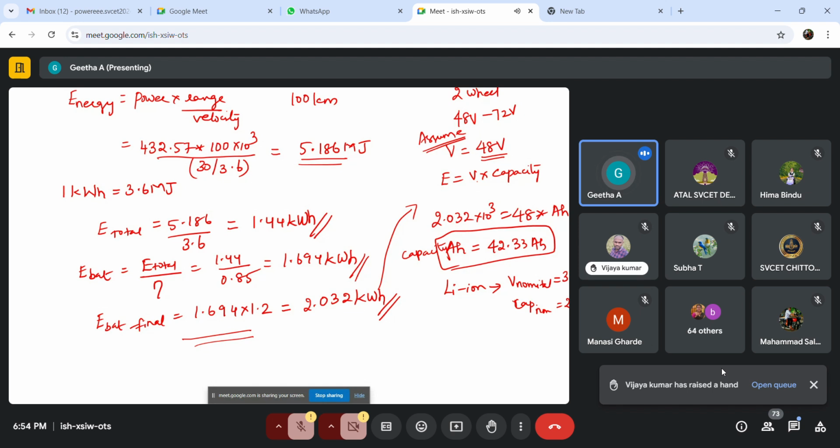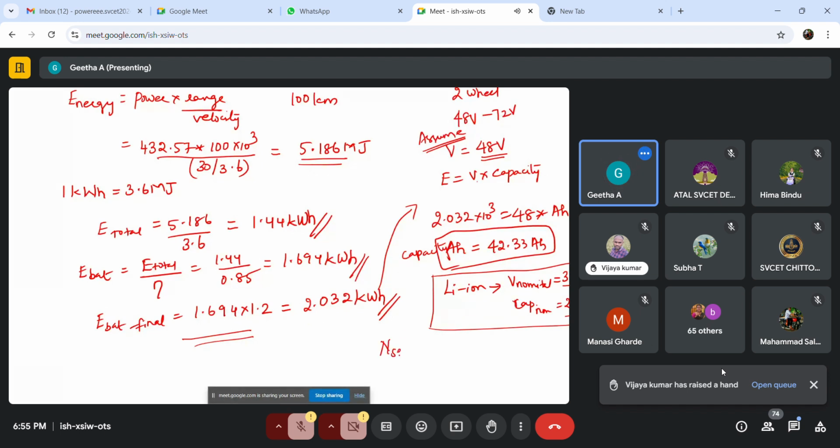Since I am going to use a lithium ion battery for my vehicle, we have chosen the lithium ion nominal voltage and its capacity. If you are going to choose any other battery, find its data sheet and identify its nominal voltage and capacity. Accordingly, we can find how many numbers in series and parallel. Now we have chosen this standard lithium ion with a nominal voltage of 3.7 and 2.5.